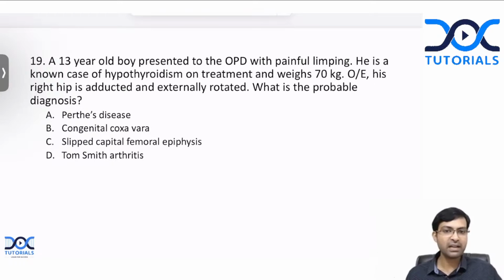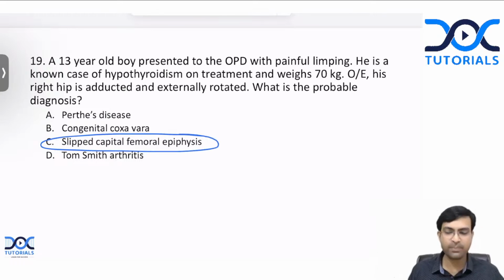Very commonly asked question. Can you give me the answer? Yes, Vasundhara, Jayagumar, Kalyani, absolutely correct. This is the classical presentation of slipped capital femoral epiphysis. Now, what is that? This is a condition where the capital femoral epiphysis, which is nothing but the femoral head in the child, will slip or separate from the proximal femur and displace. That is called slipped capital femoral epiphysis.